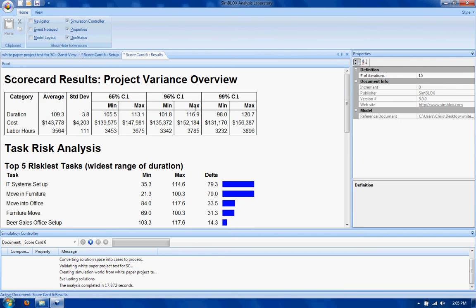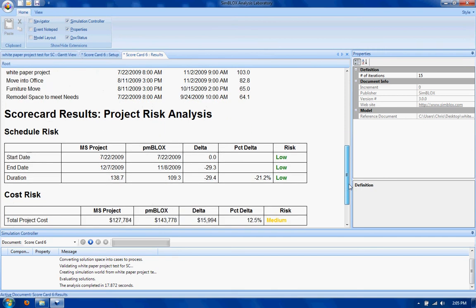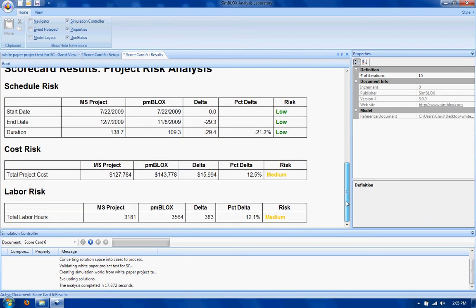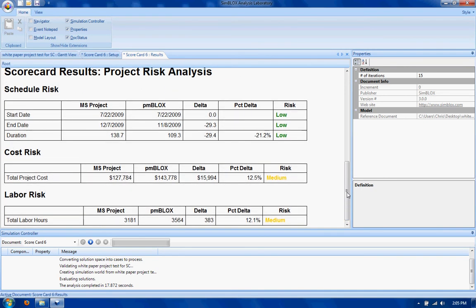Now when we look at the results, we're going to see some different values. I don't remember the exact values, but I can already tell that some of these are different. If I go down to the scorecard, we now begin to see some changes in risk. Before we had roughly 42 days of buffer, and now that's down a little bit to 30 days.